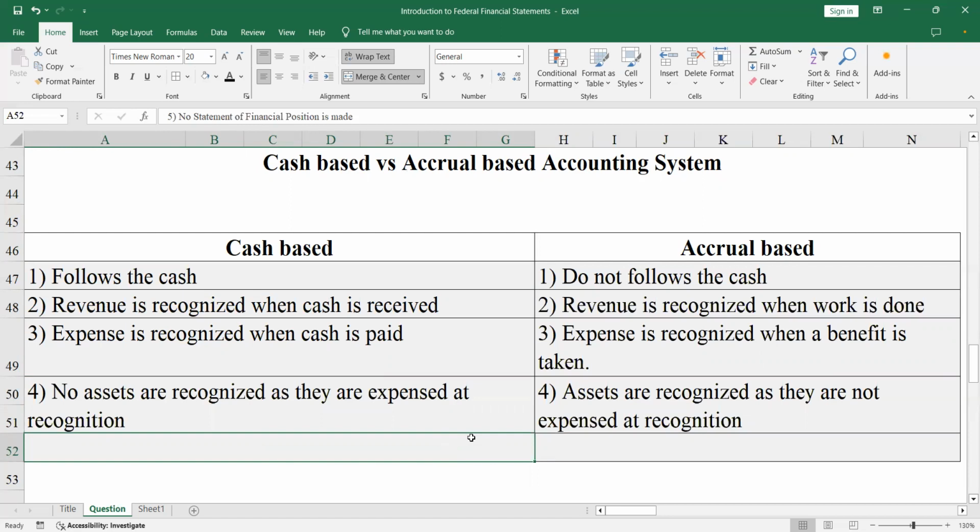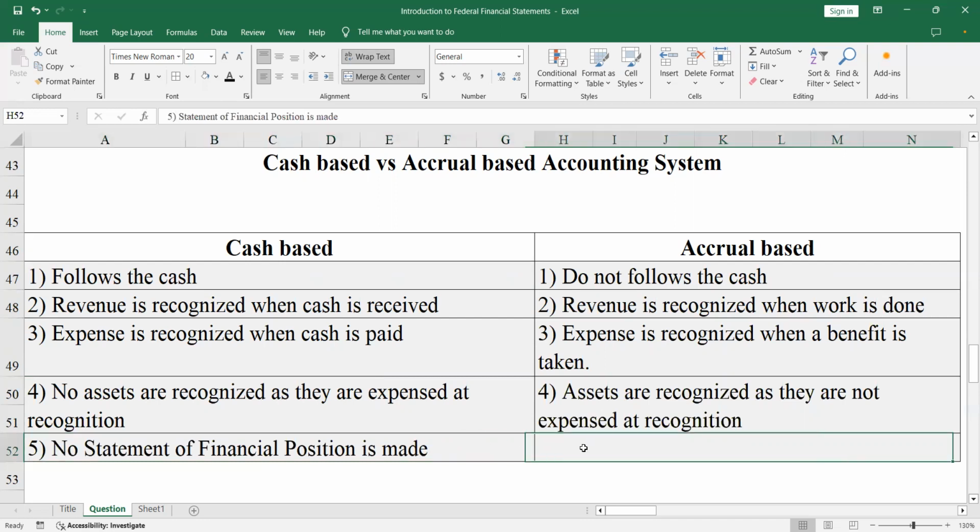When we do not recognize any assets, there's no way to make a balance sheet. Thus, under the cash-based system, the statement of financial position or balance sheet is not made. However, under the accrual-based system, the statement of financial position is the key. All the four financial statements feed into the statement of financial position. So this is the most important statement that is made.